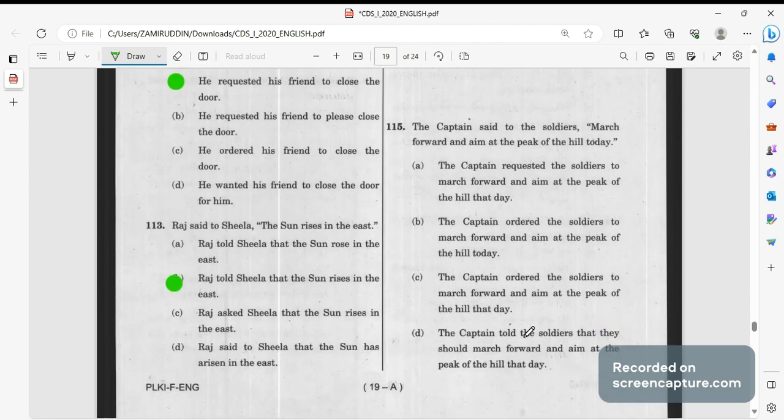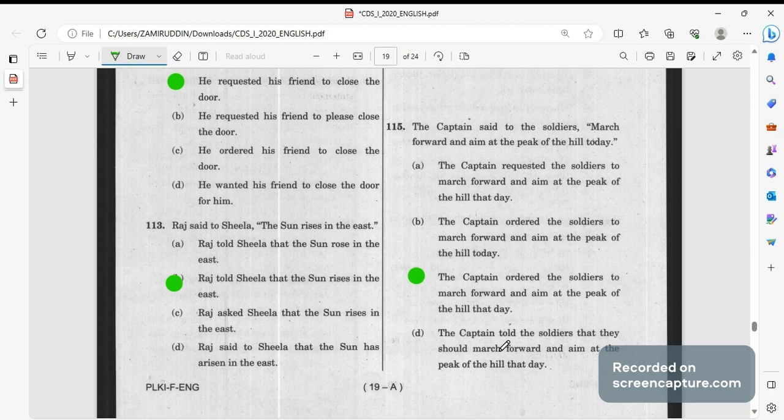Next one, the captain said to the soldiers, march forward and aim at the peak of the hill today. The captain ordered the soldiers to march forward and aim at the peak of the hill that day. That day. Today becomes that day in reported speech. All right.